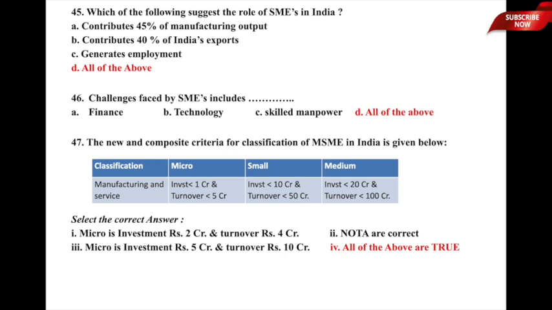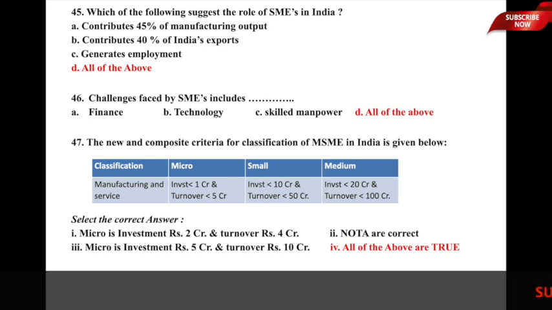Let us now move to the last one. The new and composite criteria for classification of MSME in India is given below. So, this is the composite criteria which is given to us. Classification micro, small and medium, these are the columns, and then we have in the row manufacturing and service sector together. So, the investment is less than 1 crore and turnover is less than 5 crore, investment is less than 10 crores and turnover is less than 50 crores, then investment for medium is 20 crores and turnover is less than 100 crores. So, select the correct answer.